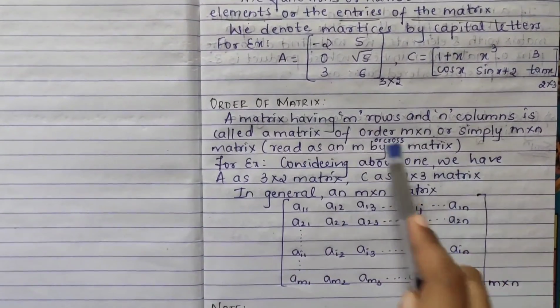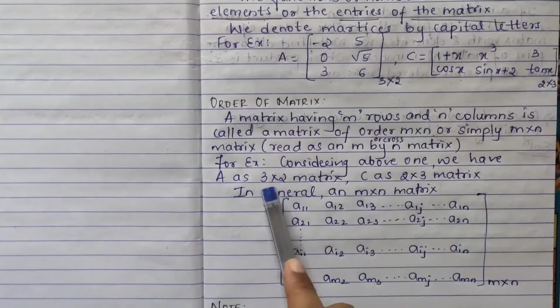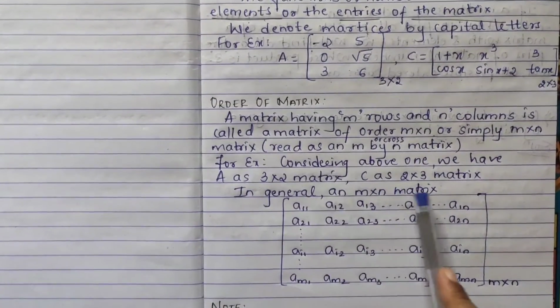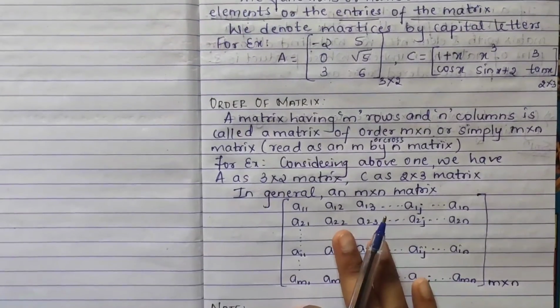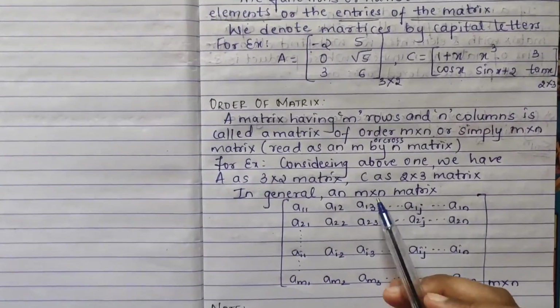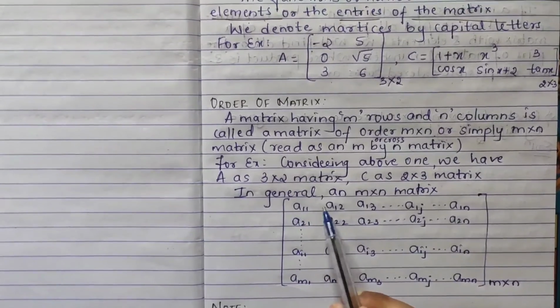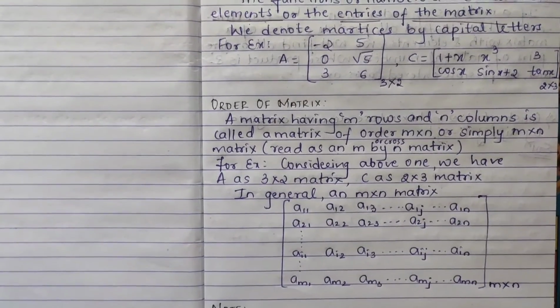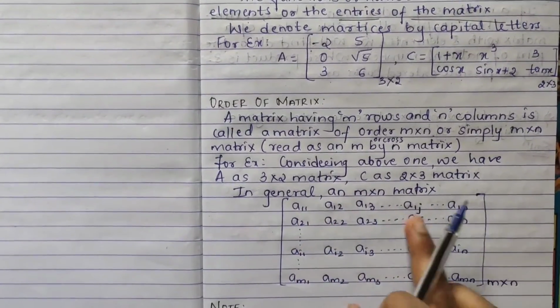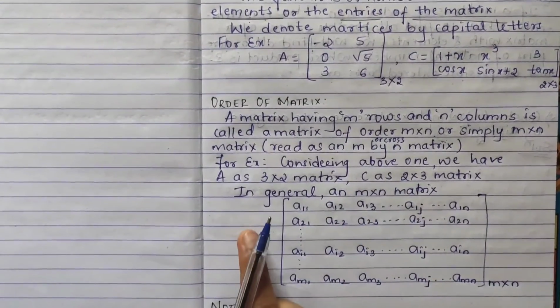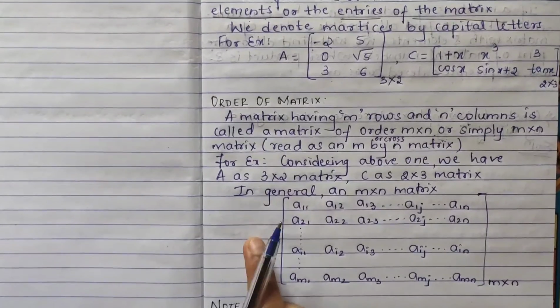Considering the above examples that I already showed you, I have written a 3 cross 2 matrix and a 2 cross 3 matrix. One more thing is how we write in general. Here we have taken small letters for elements. Elements you can write in small or capital, whatever, but the notation for the matrix should be in capital.